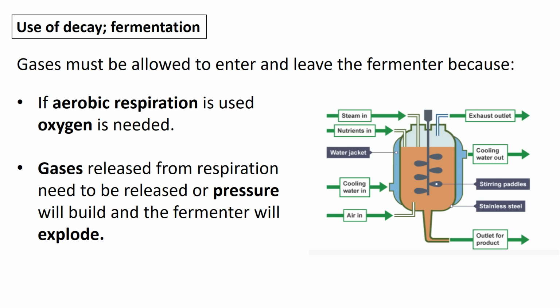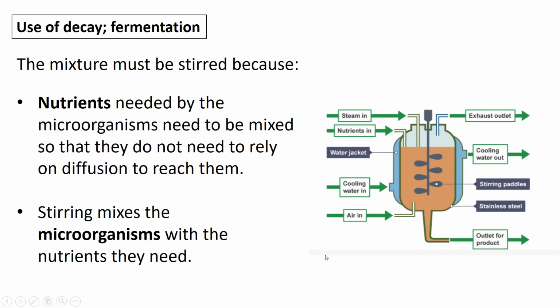Any gases released need to be released into the atmosphere because pressure will build and then your lid might explode off the fermenter. So with this fermenter, you've got an exhaust outlet so the gases can leave, and you've also got a way for air to get in. And if you want your fermenter to work properly, you need to continuously stir it.